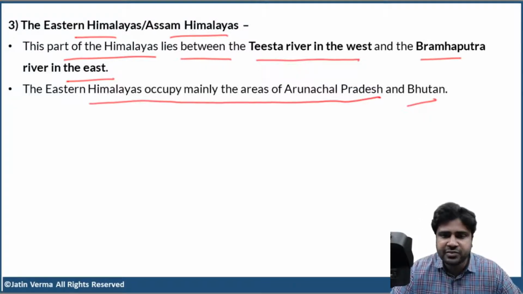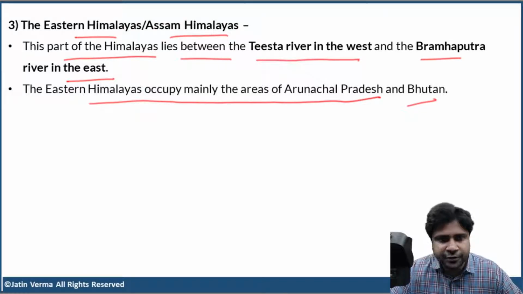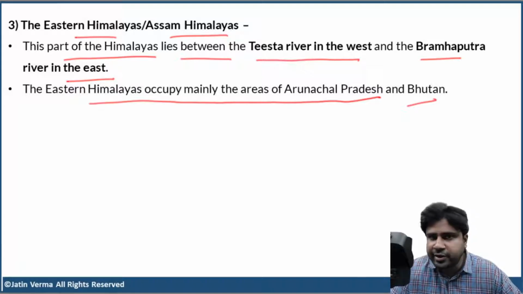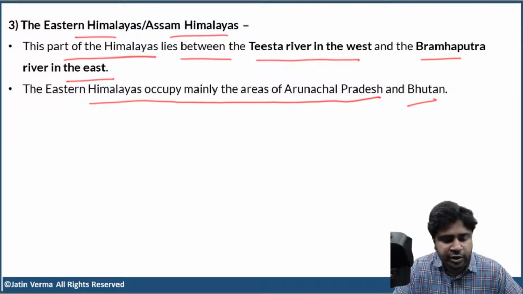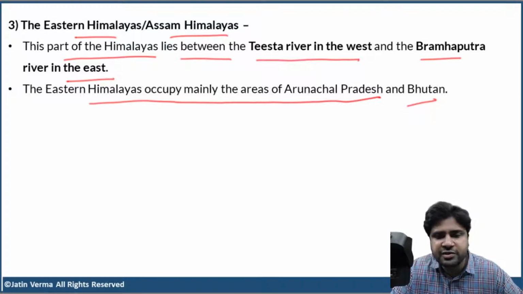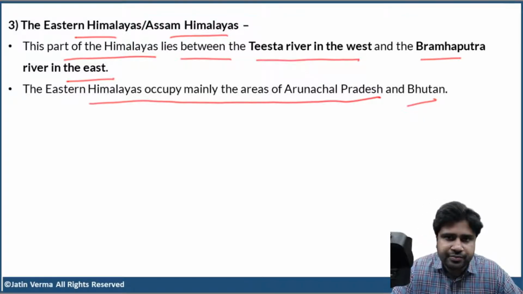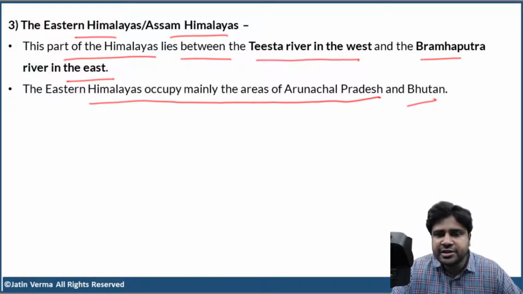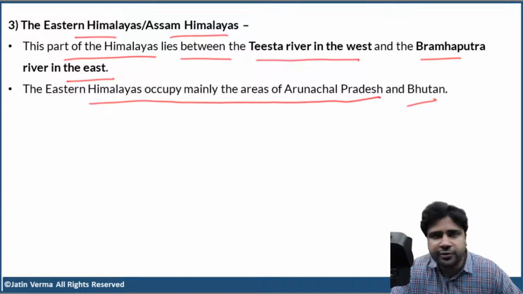Clear, right? So with this, we are done with the concept of regional division of Himalayas. Just have an atlas with you and watch this video again and try to locate all the rivers, and then you'll understand this concept in a crystal clear way. Okay, guys? So actually, it is better for you to have an atlas ready with you from the next class, because right now we are discussing Indian geography, right?